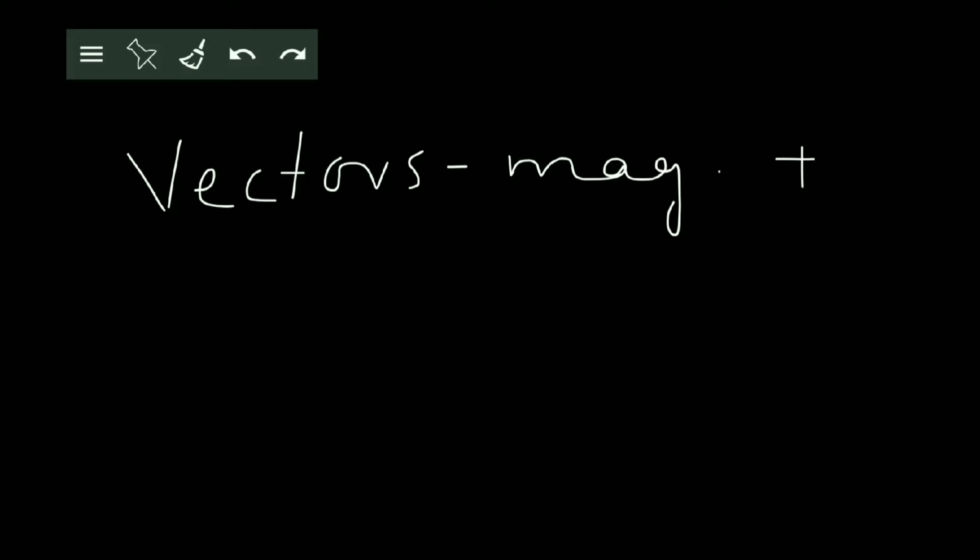Whereas, what are vectors then? Vectors are quantities which have both magnitude and direction. So, vectors have magnitude as well as direction. You know examples of certain vectors like displacement, velocity, acceleration, momentum. These are quantities which you have learnt about last year itself in your physics portion. So, here we are going to represent vectors with respect to mathematics.